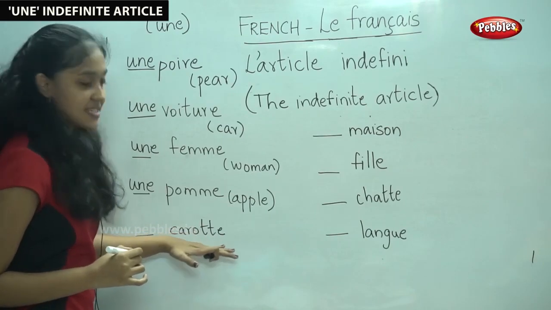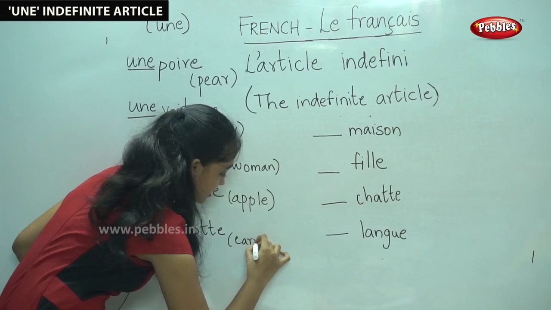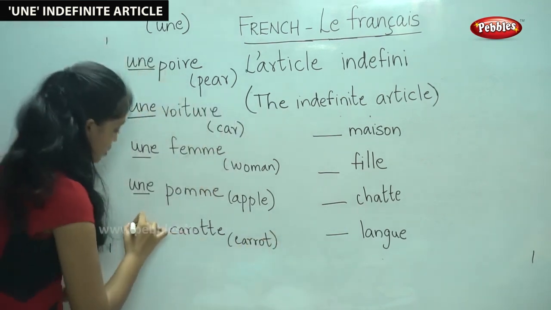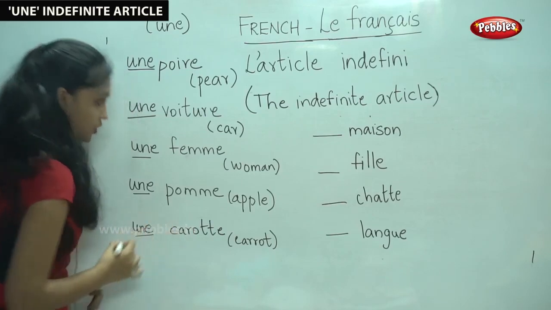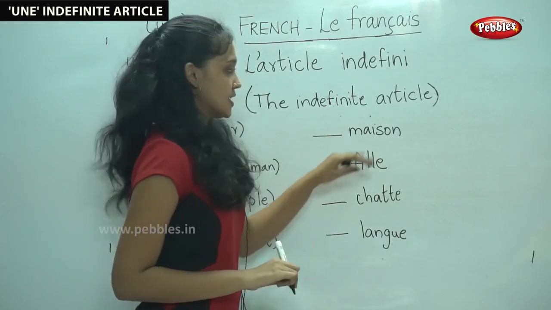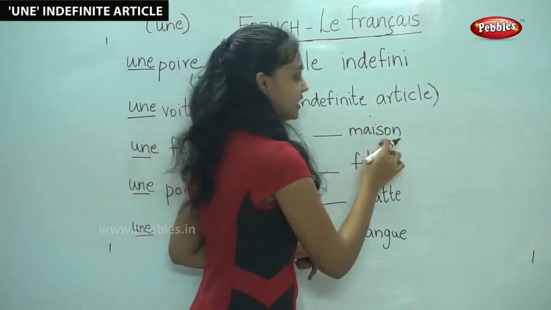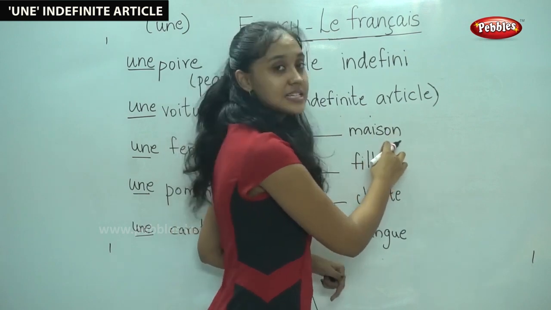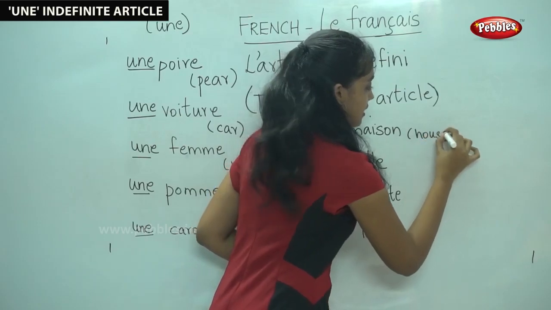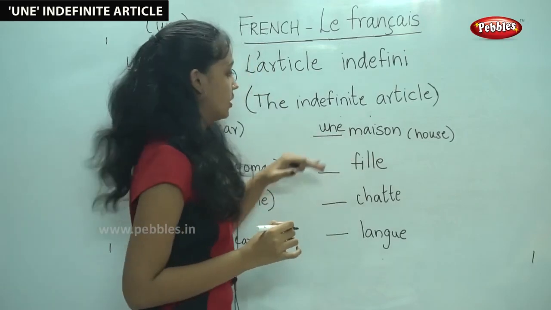The next word is carotte. It sounds similar. It is carrot. It is in the feminine singular form, so we use une. The next word is also something that we already used, maison. We used it with the definite article. It is a feminine singular noun. Therefore, it means house. Therefore, we use une maison.